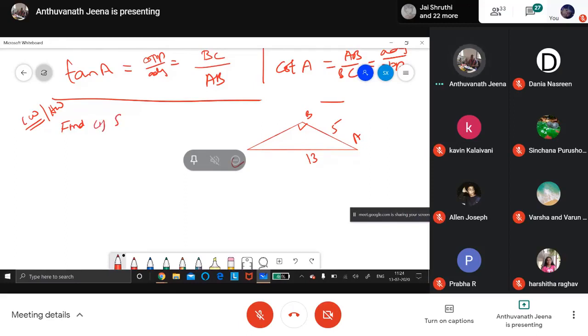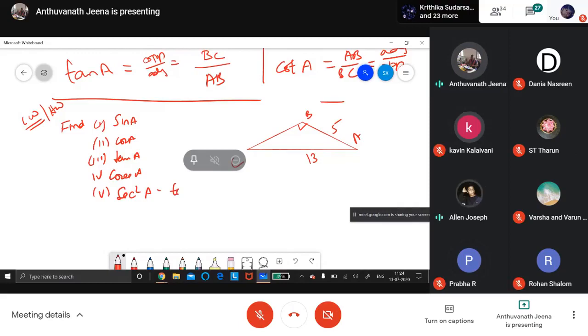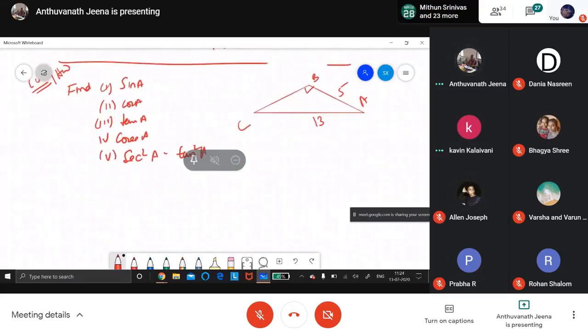Find sin A, cos A, tan A, cosecant A. Can you hear me, children? The fifth one: secant square A minus tan square A. This is the question. Can you see the question? Now tell me how to do this.